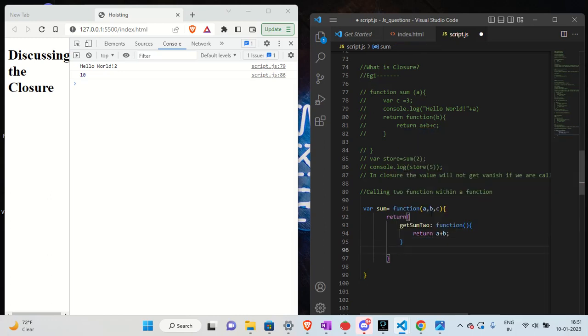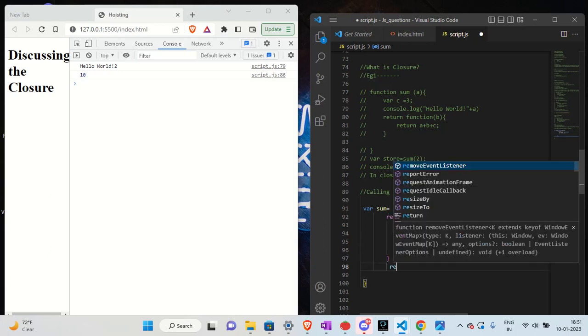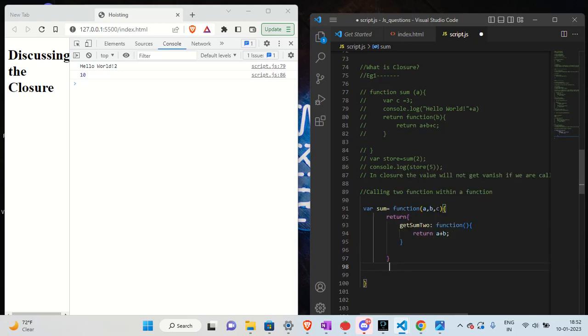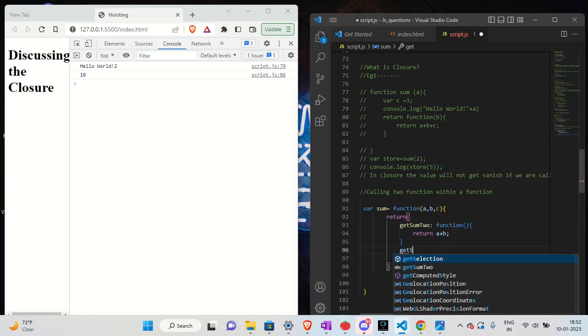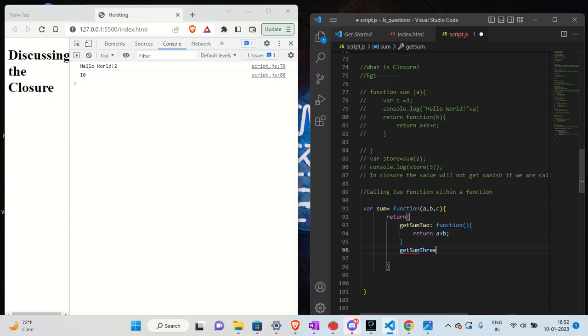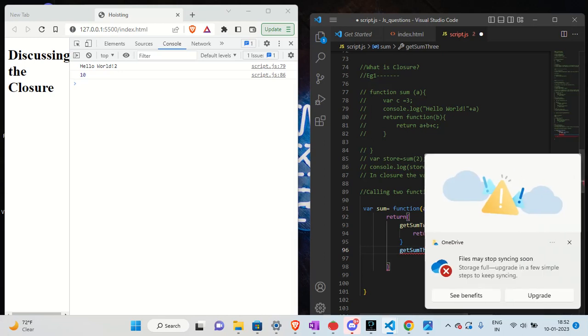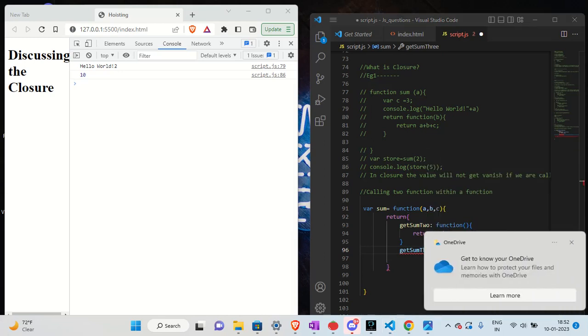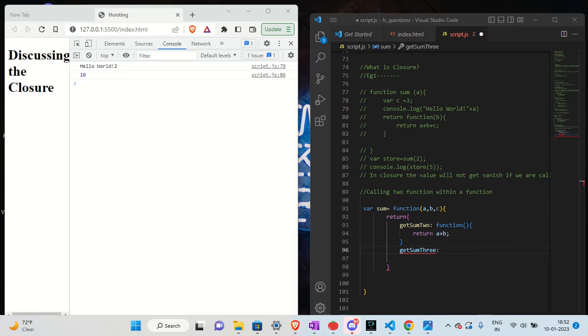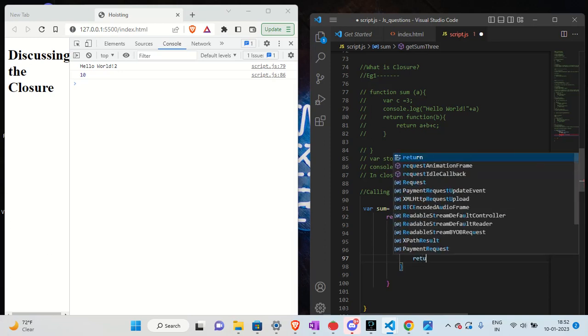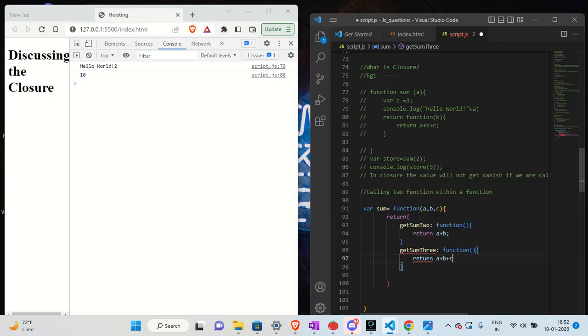Sorry for that. We will create one more function, getSum3, and here we will return a plus b plus c.